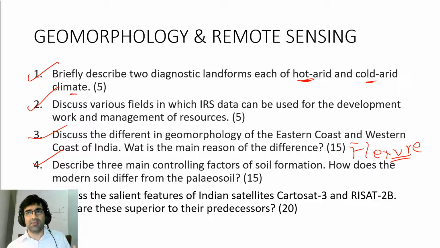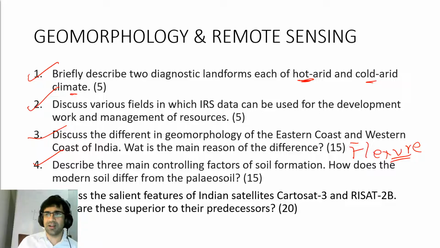Because for example, through time, plant life has evolved. There were no angiosperms if you go to the Paleozoic. So these things create some differences in types of soils. If you go to the Precambrian, there were no plants at that time. So soils have changed through time. You have to describe that briefly.